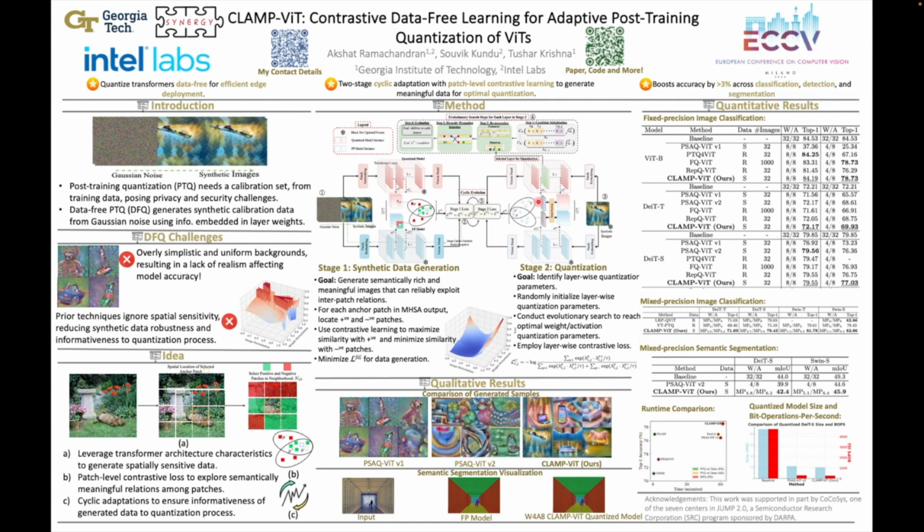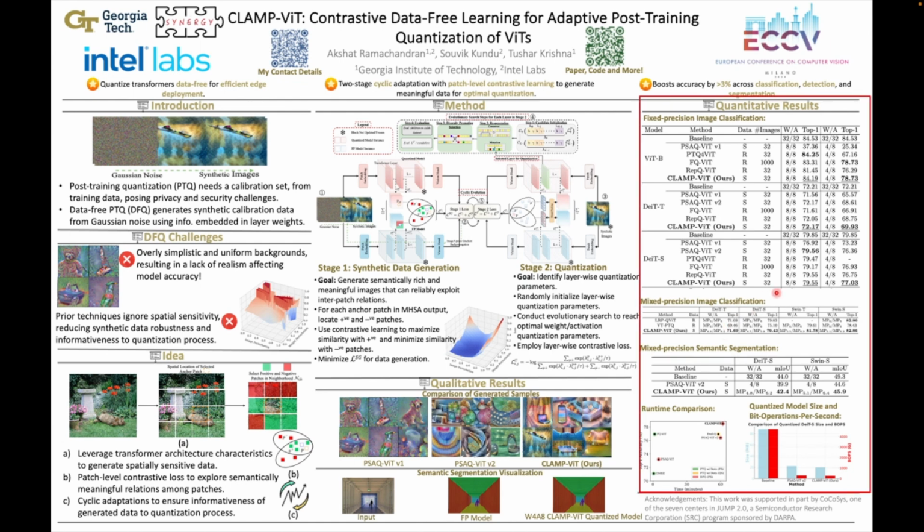Particularly, for extreme W4A8 quantization, 4-bit weight and 8-bit activation, our method shows significant performance boost over all the existing alternatives despite being data-free. This, we believe, is because of the method ensuring informativeness of the generated data to the quantization process.